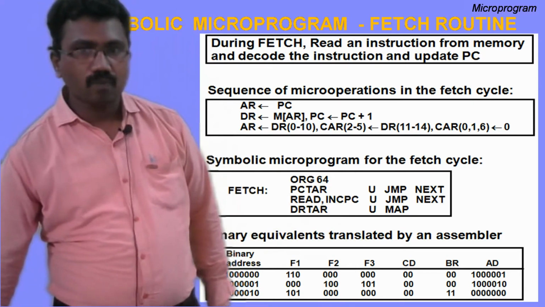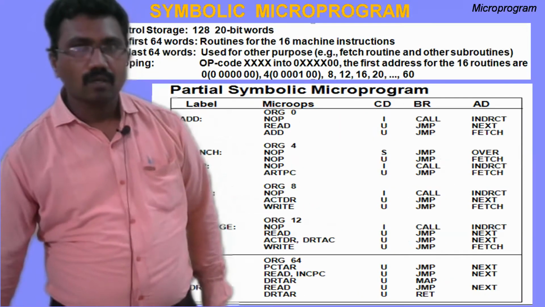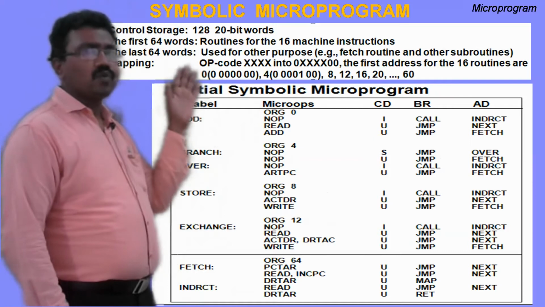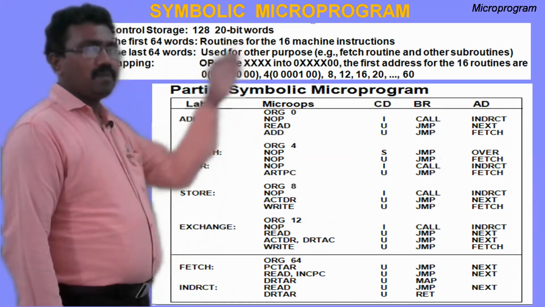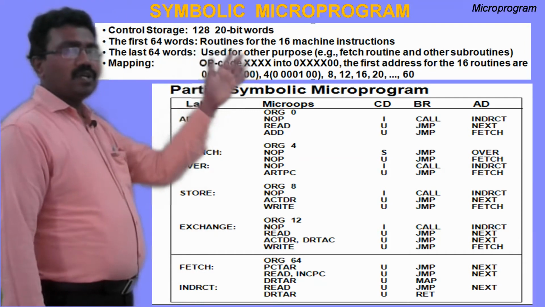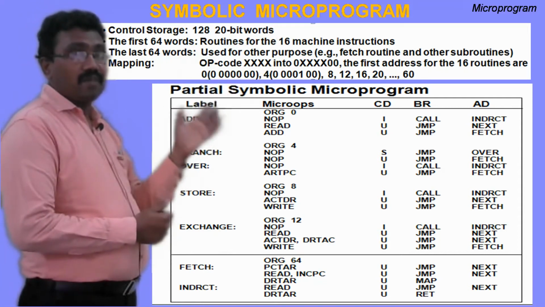That's about symbolic microprograms. We'll see a few more examples. In this example, the control storage of this computer is 128 locations, and each location contains 20 bits. The first 64 words hold routines for the 16 machine instructions. In this computer, a total of 16 instructions are available.